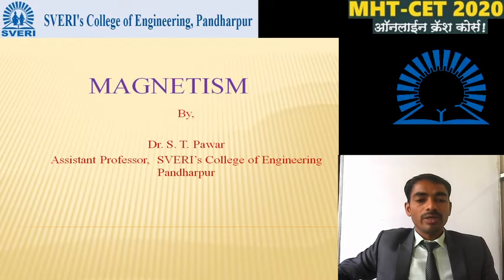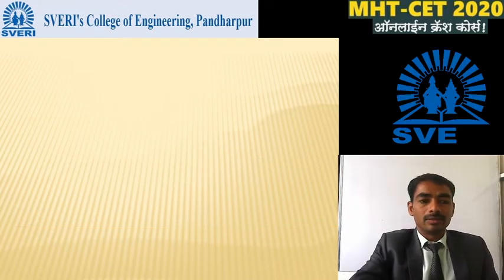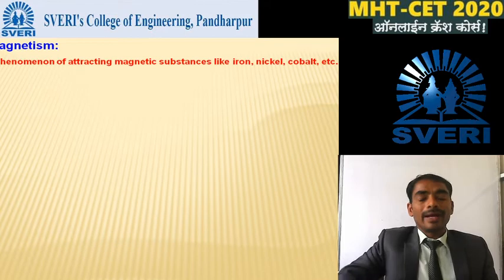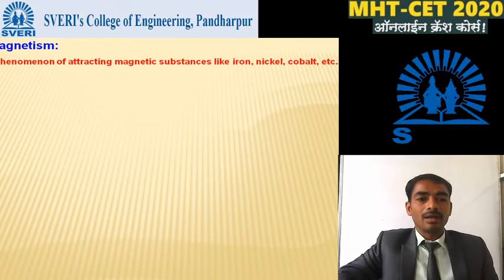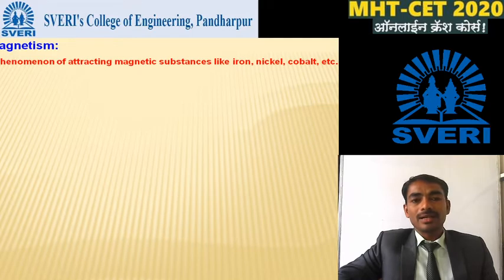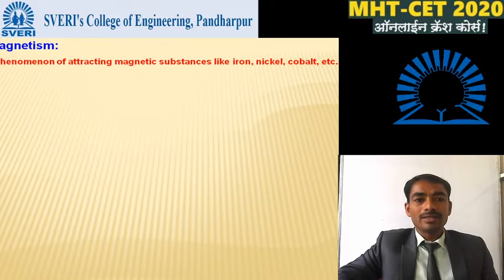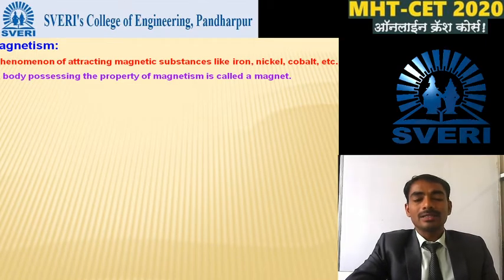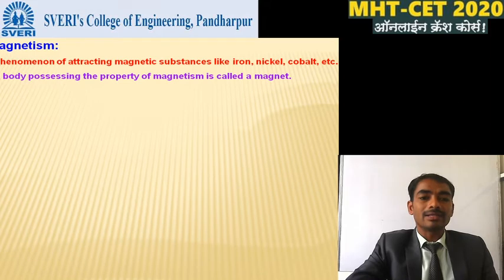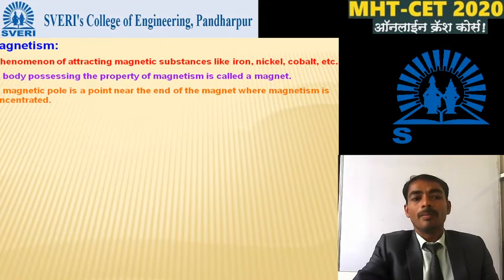So today we discuss magnetism. How do we state magnetism? The phenomenon of attracting magnetic substances like iron, nickel, cobalt. So we can say this is magnetism. A body possessing the property of magnetism is called a magnet.